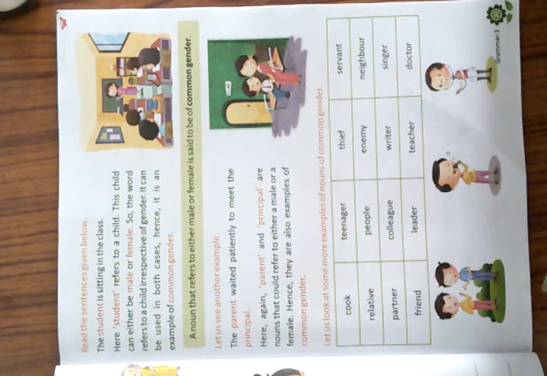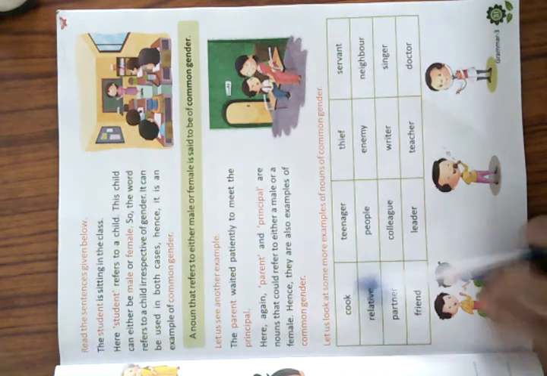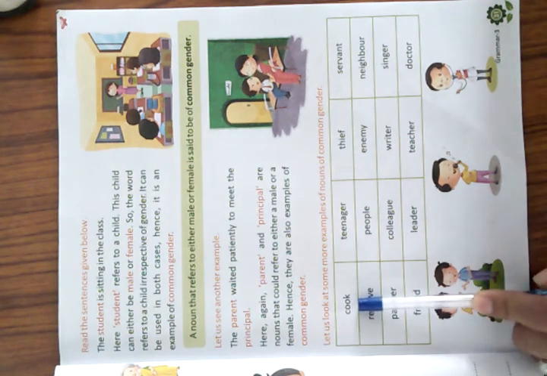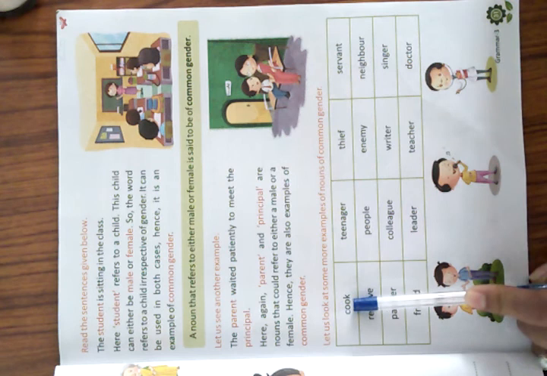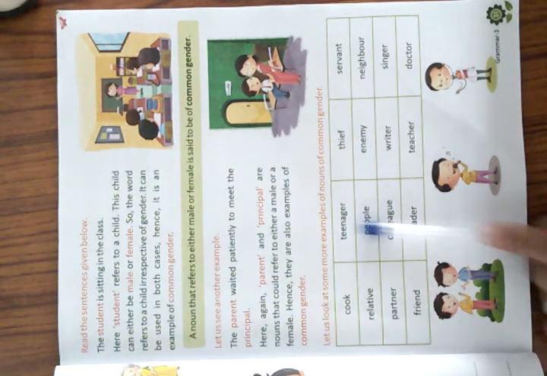So these are the examples of parent, principal, child, students. These all are examples of common gender, because these nouns refer to both male and female. That is why they are called common gender. Okay, so here are some examples of common nouns. You can see cook. It may be either male cook or female cook.